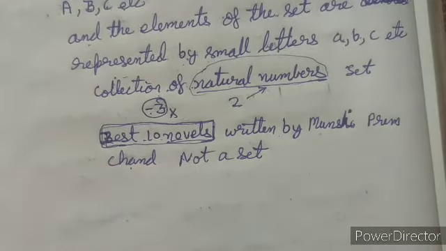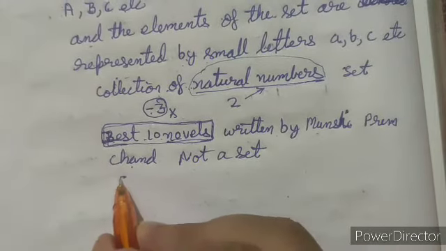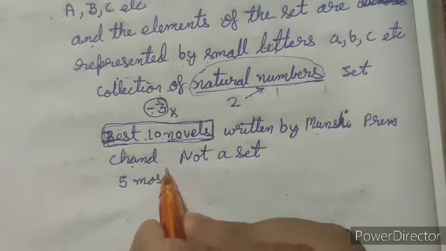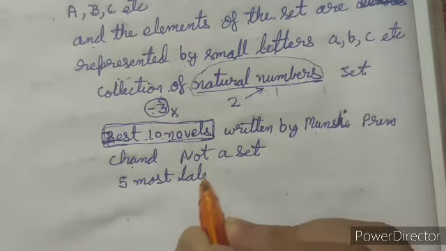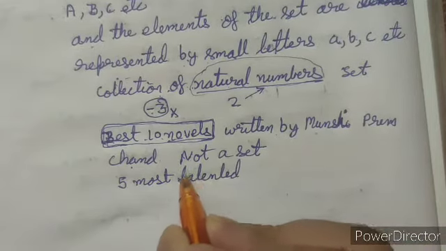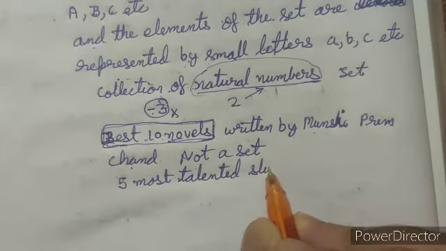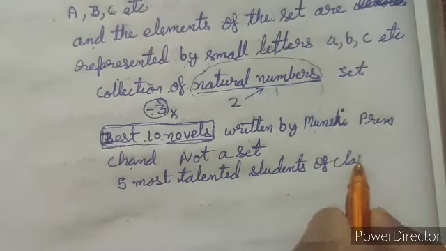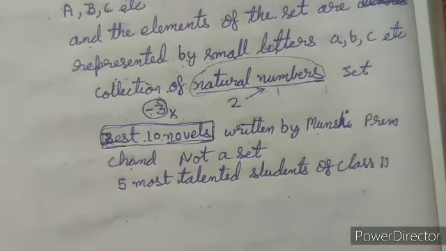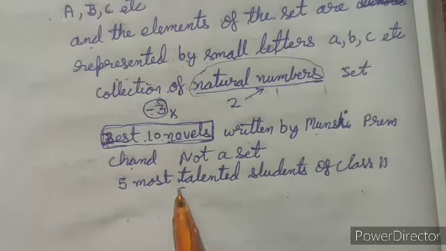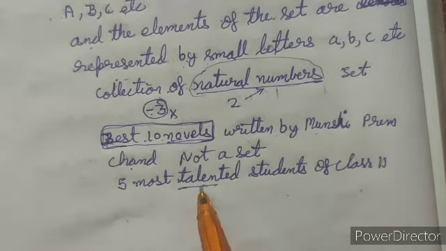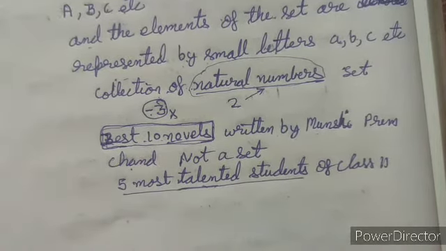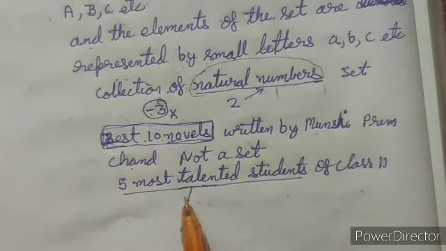Similarly, if we ask to select the 5 most talented students of class 11th, it is also not well defined. Talent in which sense?